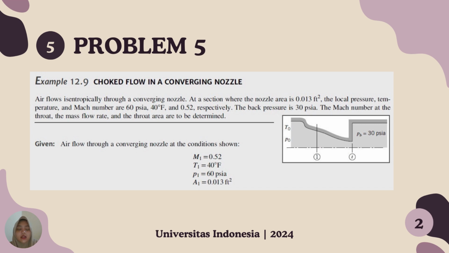The back pressure is 30 psia, and the Mach number at the throat, the mass flow rate, and the throat area are to be determined. It's given airflow through a converging nozzle at the condition: M1 sama dengan 0,552, T1 sama dengan 40 Fahrenheit, and then P1 sama dengan 60, and then A1 0,013.